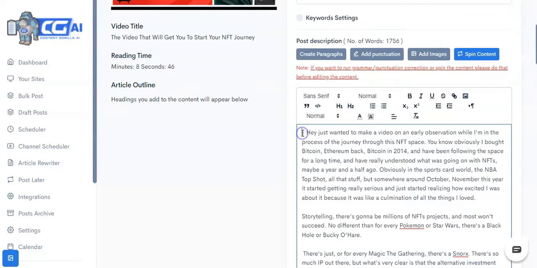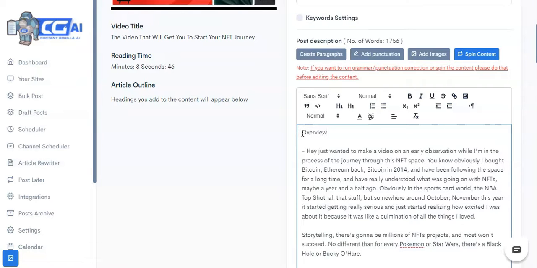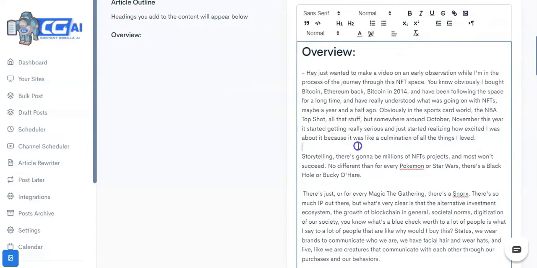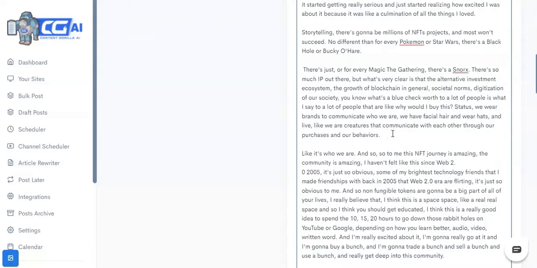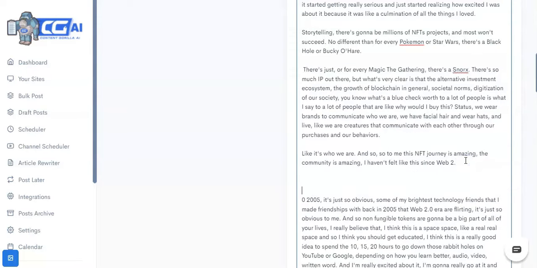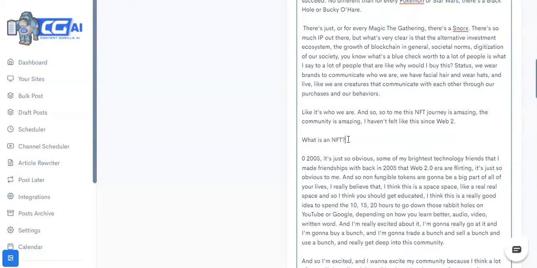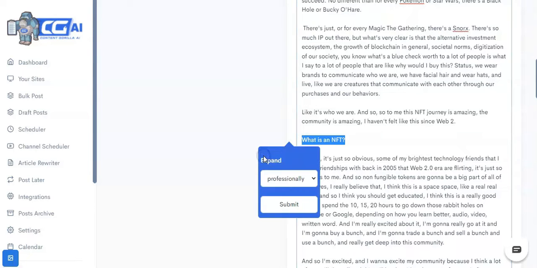So let's just make it look a bit neater. Let's give the searching tag. Let's ask the artificial intelligent engine what an NFT is, and to do that, all I have to do is select this particular selection, and as you can see, this tooltip appears. Click on the right content for me, and here's the best part.